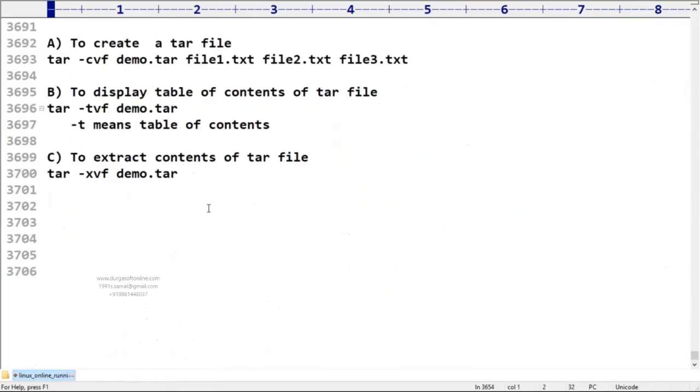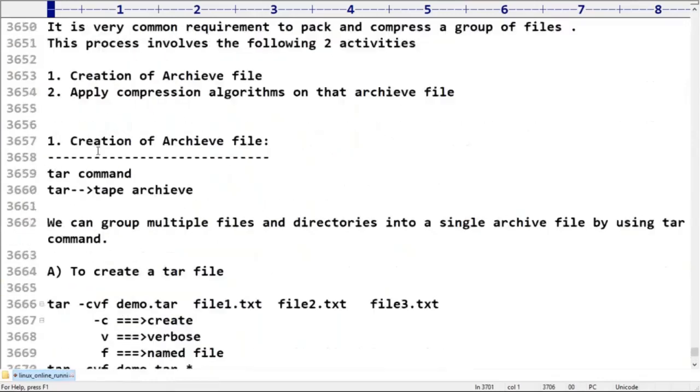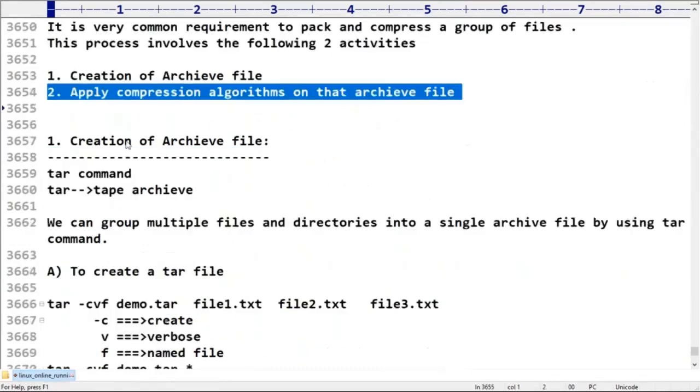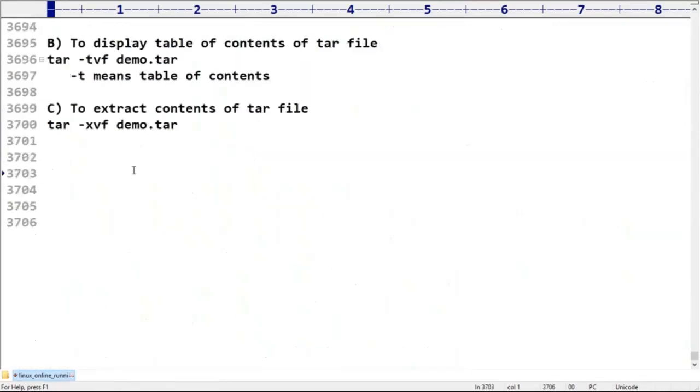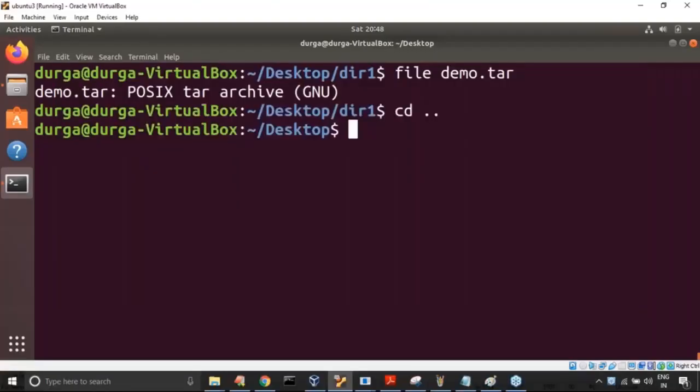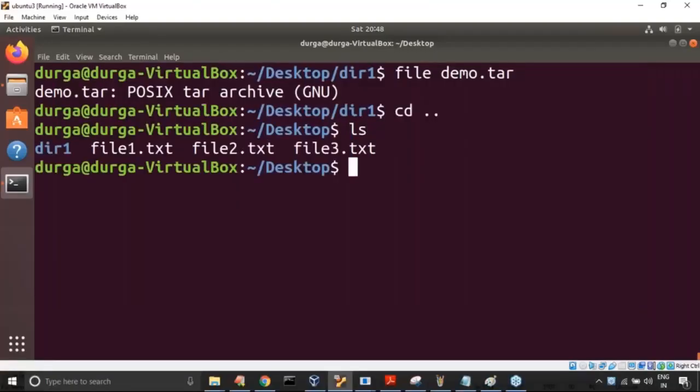That's my requirement. Okay, now first let me create the archive file once.